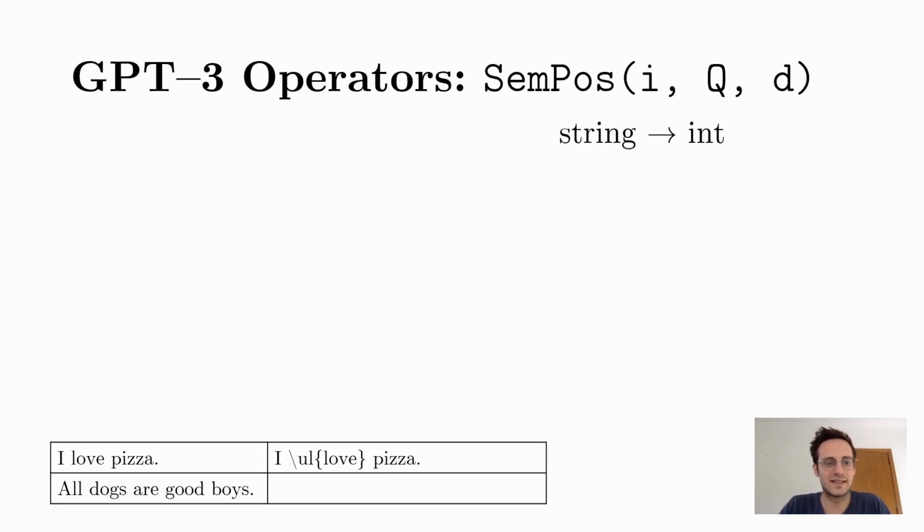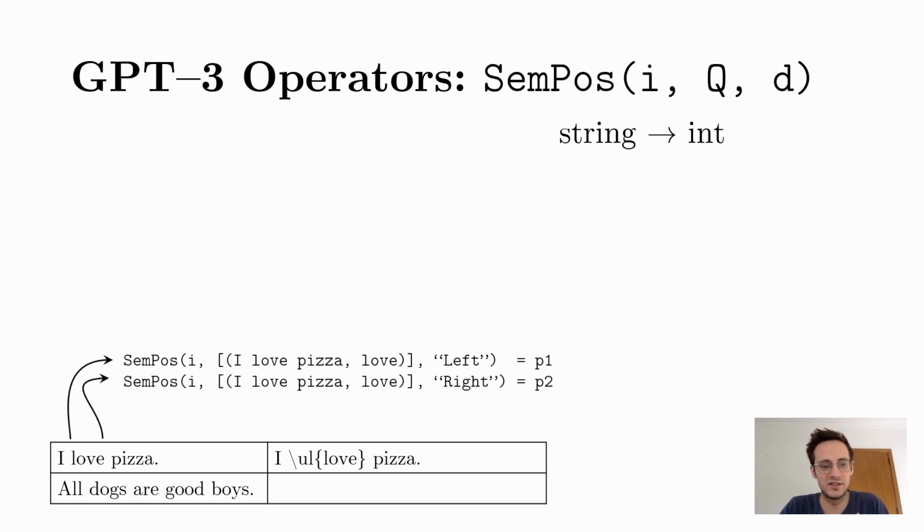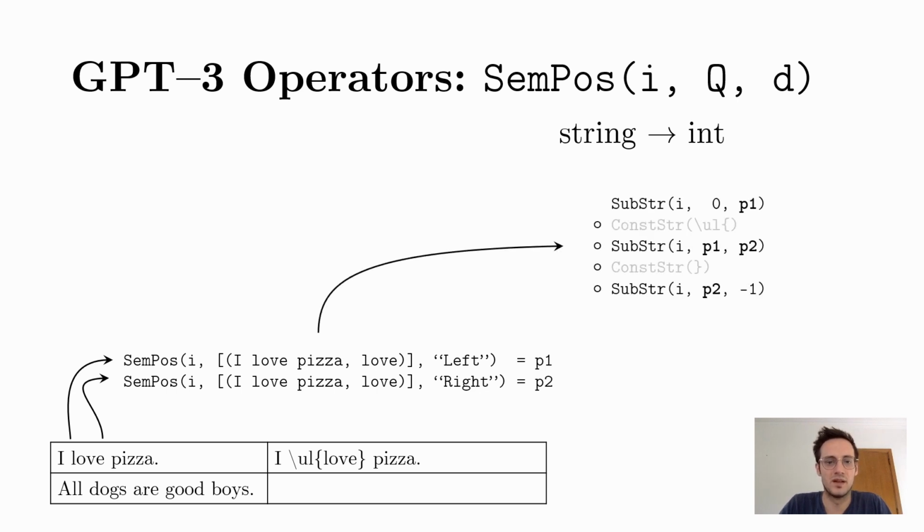Let's look at the second operator. Access to GPT-3 allows us to work with natural language inputs, like in the pictured example, where the goal is to add markup around the predicate in a sentence. This cannot be achieved efficiently by the semantic map. Instead, it would be way more helpful if we could obtain the positions on the left and right side of the predicate. We can use these positions to partition the input and insert constants where applicable. This is done through a semantic position operator.